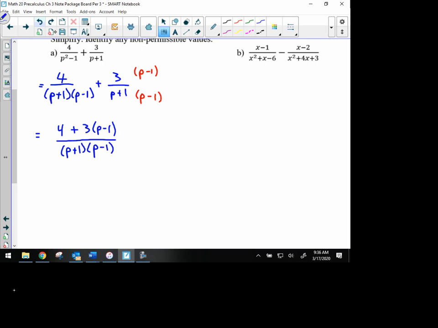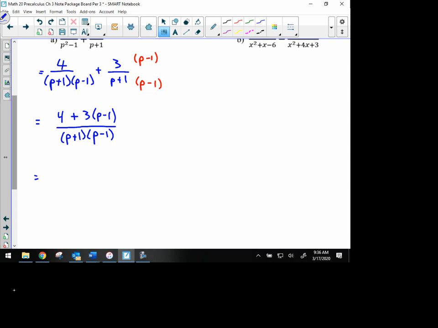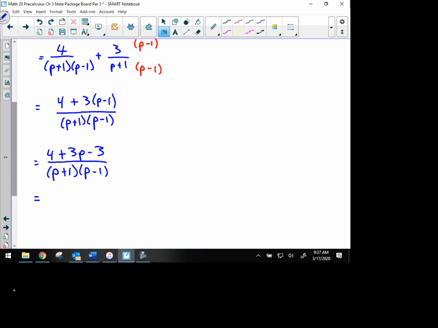So we have to simplify the numerator then. We have to get rid of those brackets, multiply in the top. We'll leave the factors in the bottom. And then combine like terms in the numerator.